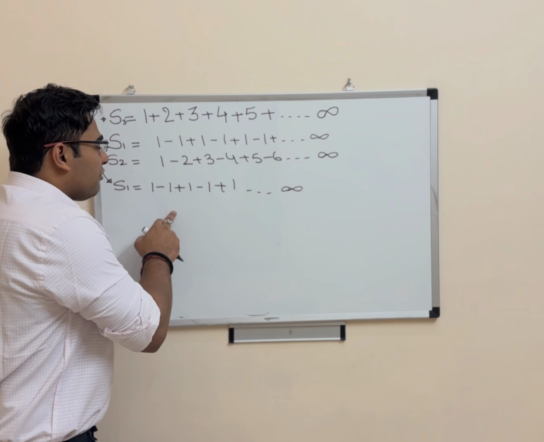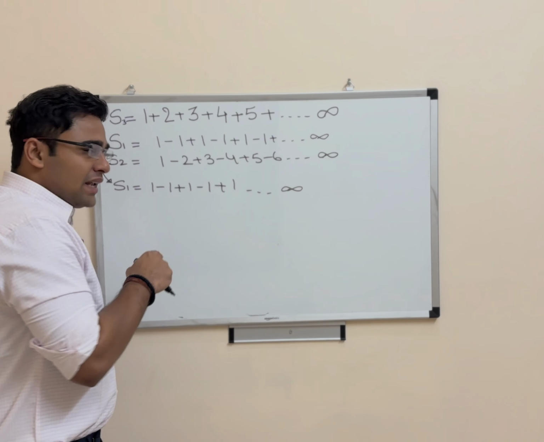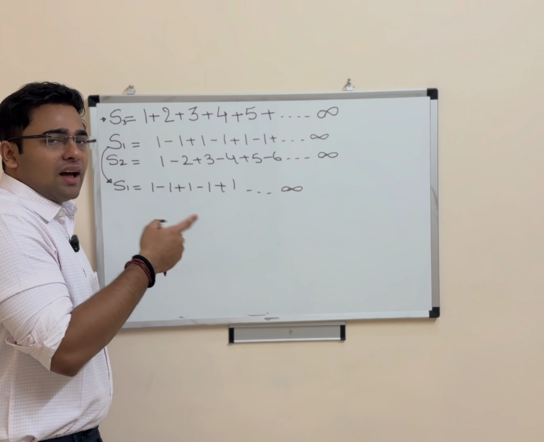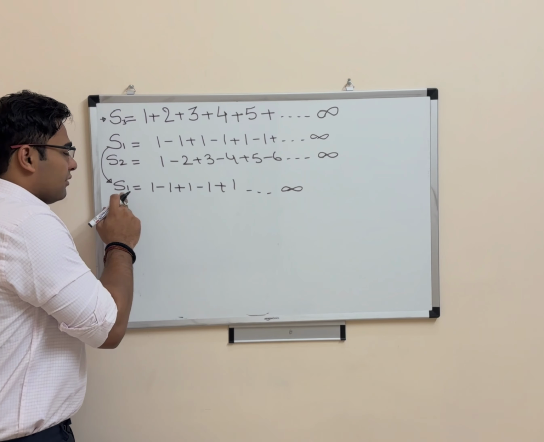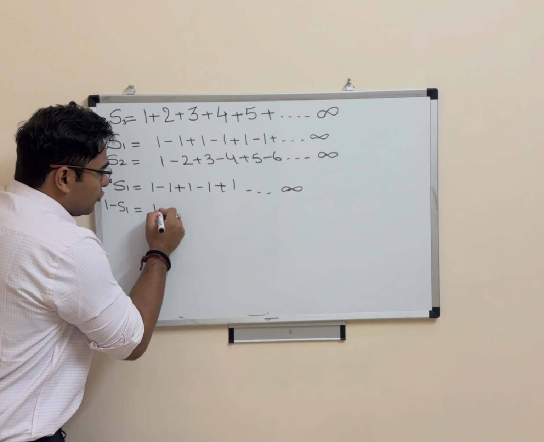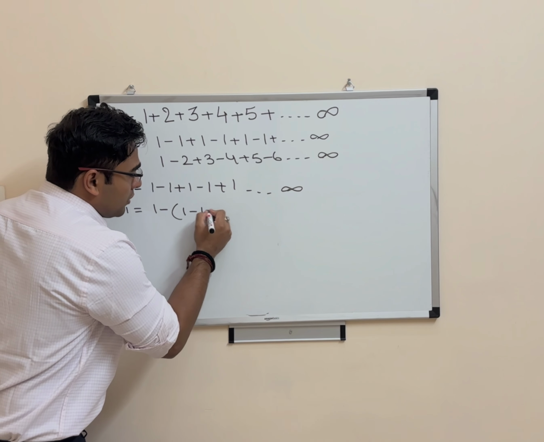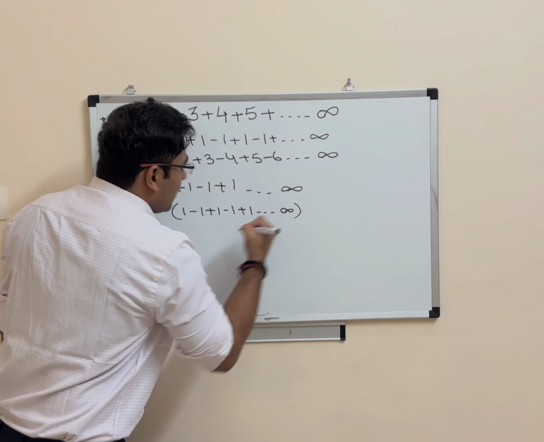At any point of time the answer could be 1 or 0, but surprisingly, mathematically we can say that the answer is 1 by 2, and we'll see how. If S1 is there, what if I write 1 minus S1, which would be 1 minus 1 plus 1 minus 1 plus 1 up to infinity.